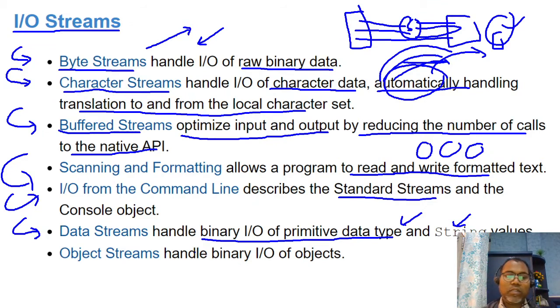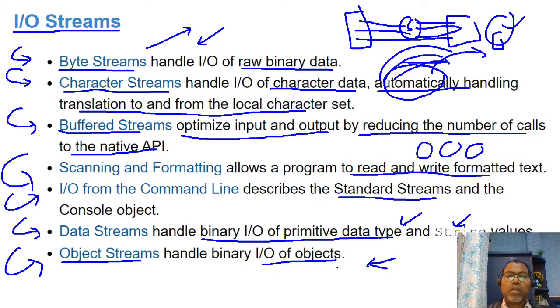And last, sometimes you want to send not just primitive data or a string but customized objects like an employee object, a department object, or component objects. In these cases we have the object stream that handles the complete input and output of your object. Instead of writing one data type like integer, float or double, you can write your complete customized object here.